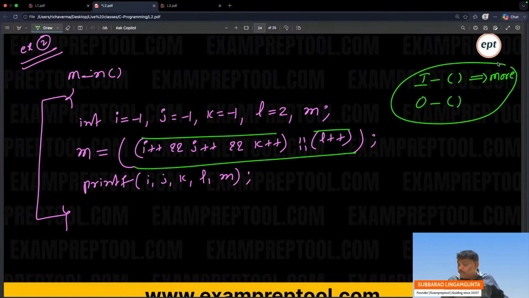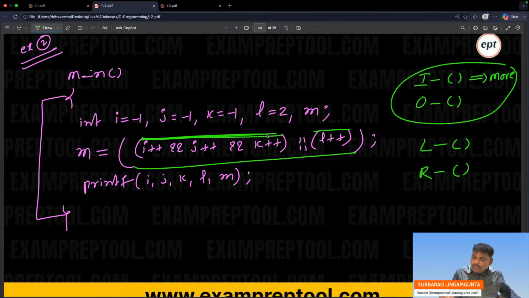And one more thing, listen. Left bracket, right bracket. Careful, everyone. Left bracket will be done first. I will give the table also tomorrow. Left bracket, right bracket. Left bracket has the highest priority.